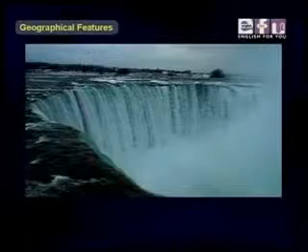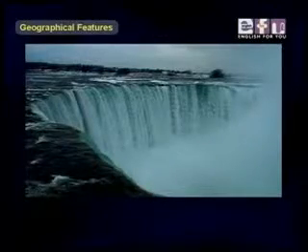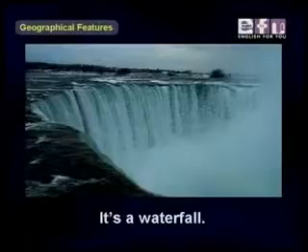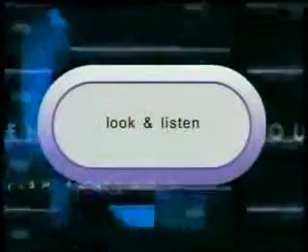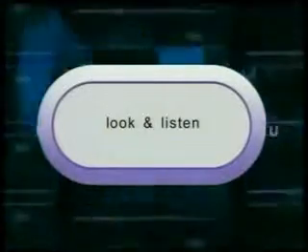Okay, last one. Ali, is this a sea or is it a waterfall? It's a waterfall. Good job, everybody. Now it's time to look and listen.